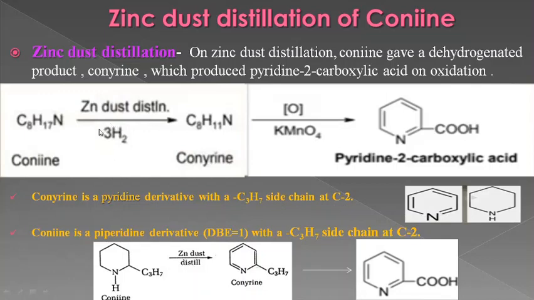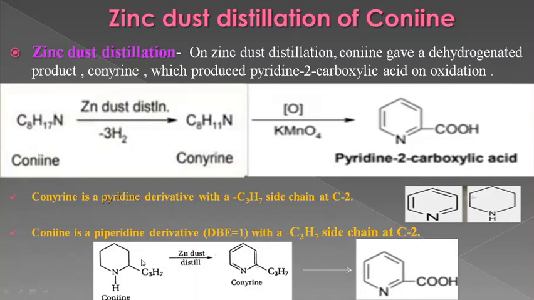Secondly, as coniine contains 6 hydrogen atoms more, coniine is a piperidine derivative. A saturated piperidine ring is present, which also justifies the double bond equivalence of 1, corresponding to this piperidine ring. And coniine also contains a C3H7 side chain at position 2.